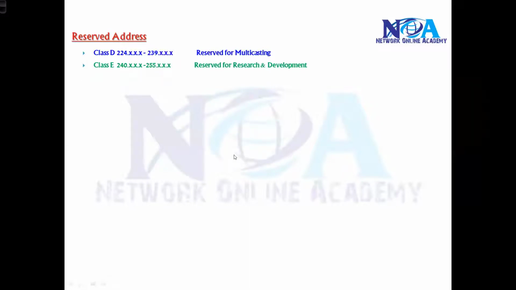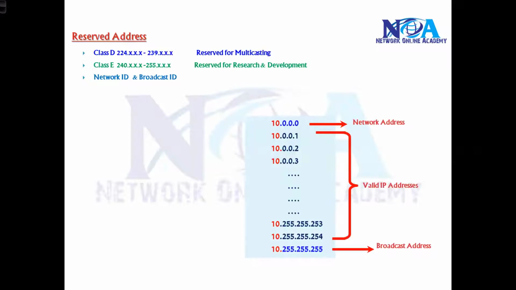Now, in a similar way, we cannot use the first IP of the range, the network ID, and the last IP of the range, the broadcast ID. Because the network ID represents the complete network, and the broadcast ID is used to send a broadcast in that network. We also discussed that in every network, we have a network address and a broadcast address, the first and the last address. How to identify them: all zeros in the host portion is your network ID, and all ones in the host portion is your broadcast ID. We have already seen this in the previous sections.